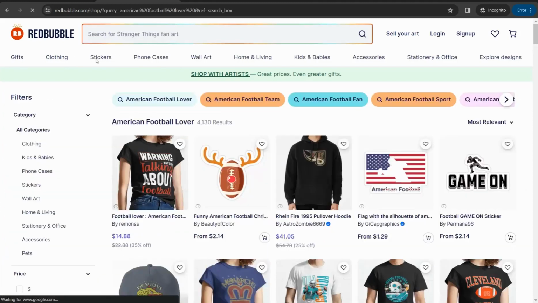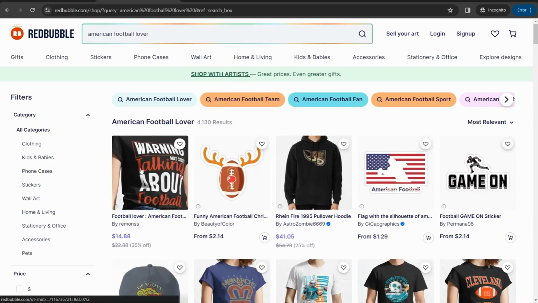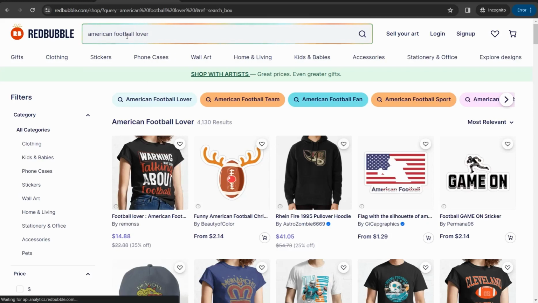Therefore, you will get a lot of different results regarding this keyword. And then you can find my design ranked higher on the first page on Redbubble marketplace regarding this specific keyword.